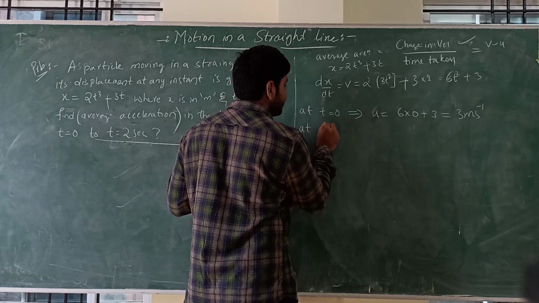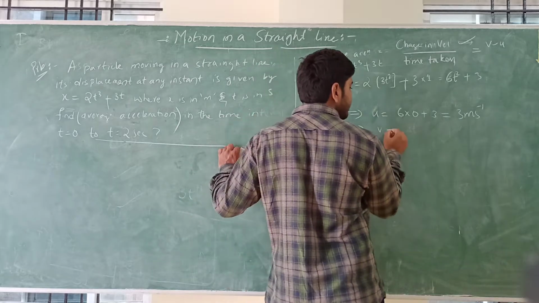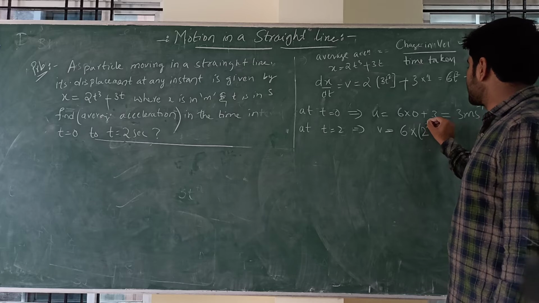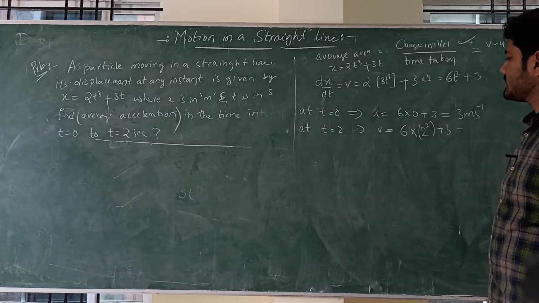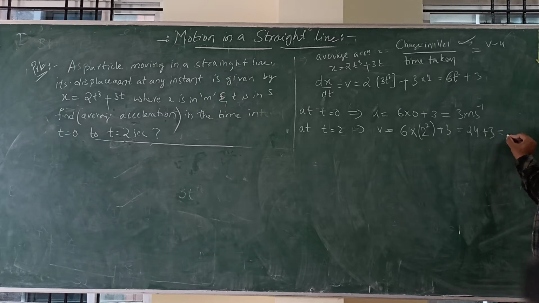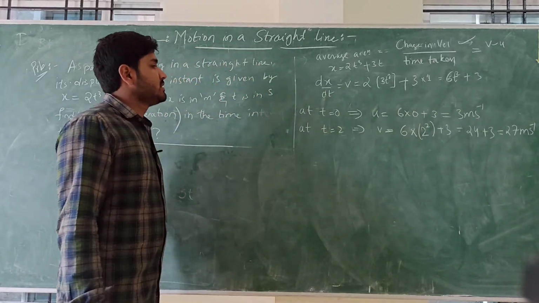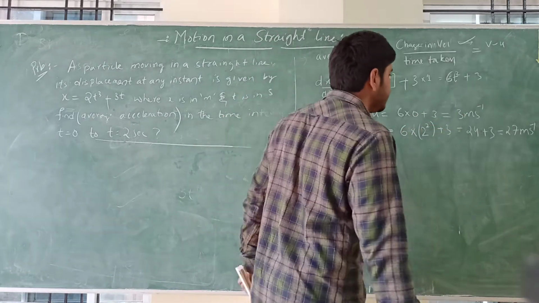Now at t equal to 2 seconds, it is the final velocity v. Just substitute t equal to 2: 6 into t raised to 2, that is 2 square, plus 3. 2 raised to 2 is 4. 4 into 6 is 24, plus 3 is 27 meter per second. So finally we got the velocity: at t equal to 0, 3 meter per second, and at t equal to 2, 27 meter per second.